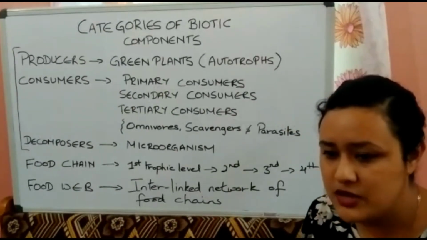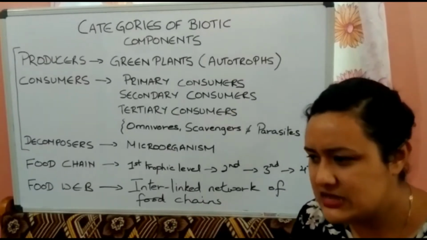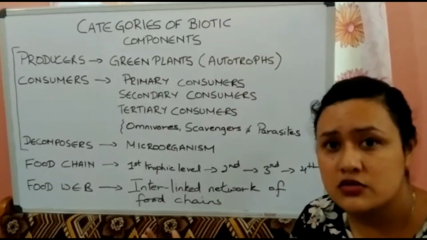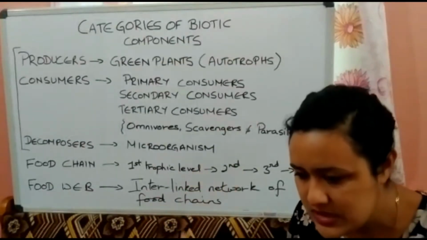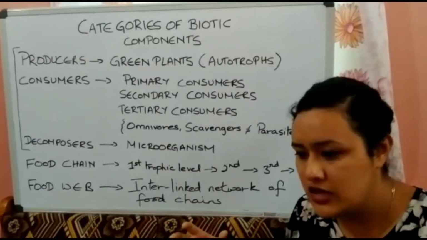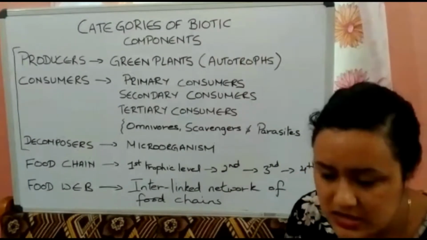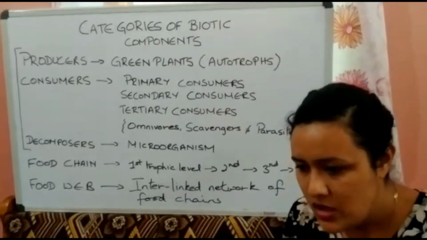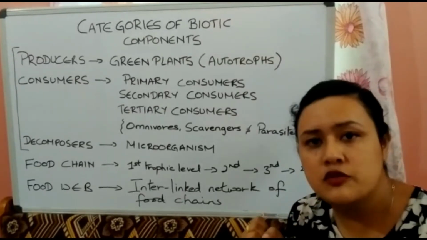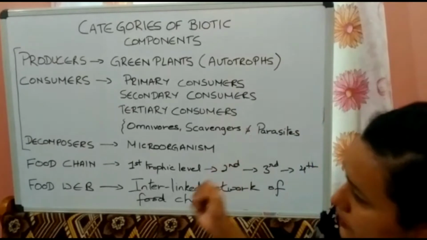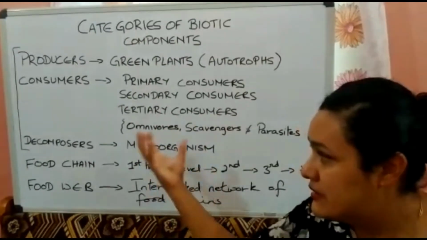It also helps to keep the environment clean. Last time also I gave you the example: if plants and animals die in the forest, what happens to them? There's no one to take care of the dead bodies. So these decomposers degrade the dead remains of plants and animals. They decompose them and change them into the simplest form that can be absorbed by the soil. Then again the soil will gain its nutrients from these dead remains.